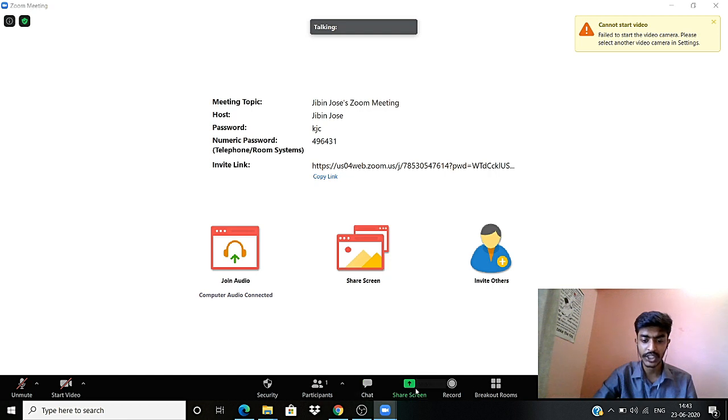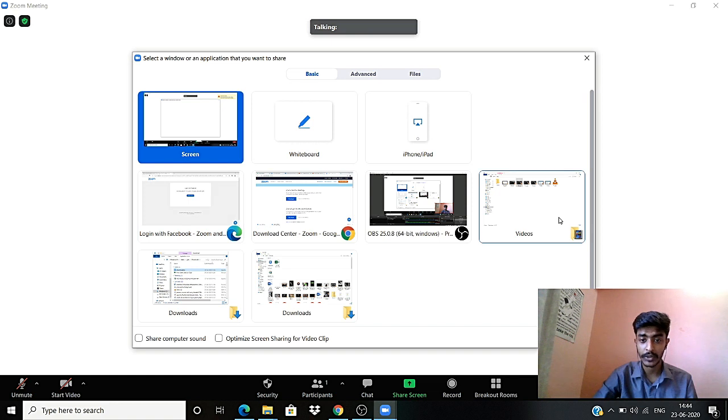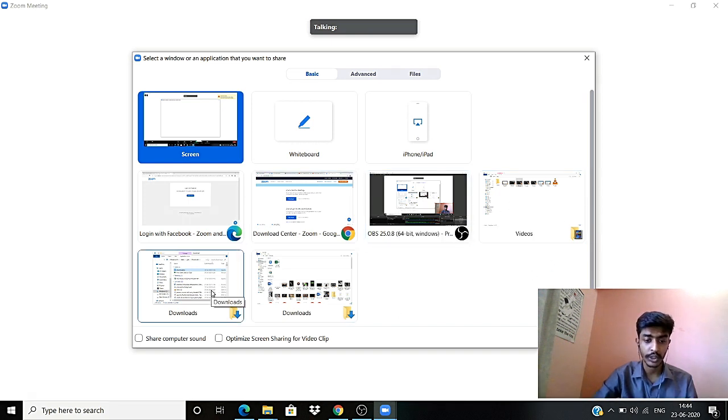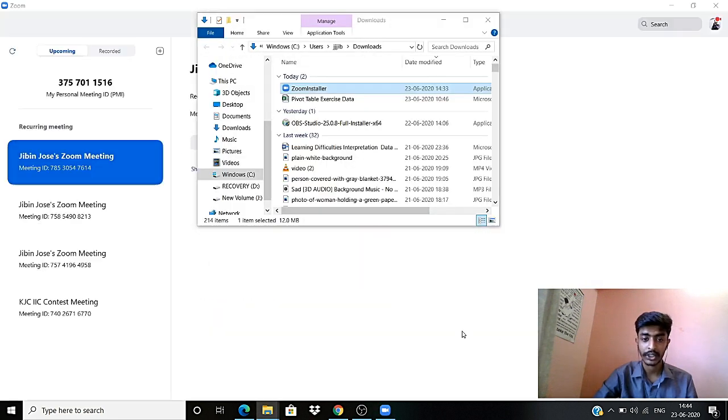The first is you can share your screen. So this remains to be one of the major features when you are doing a meeting. You can share your screen. So this will be the option that you have. You can, for example, as of now I want to show you my downloads. So I can press on that and share it.